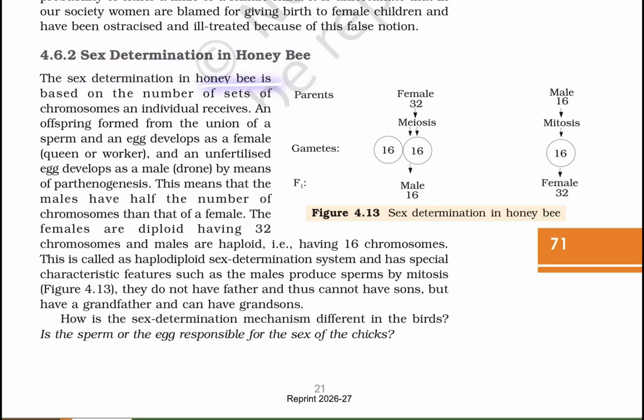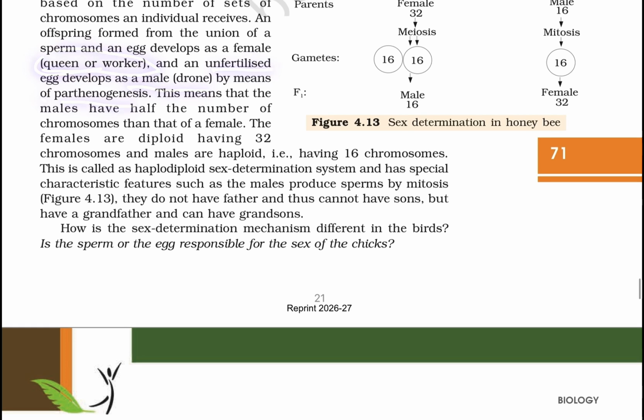Sex determination in honeybee. Sex determination in honeybees is based on the number of sets of chromosomes an individual receives. An offspring formed from the union of a sperm and an egg develops as a female, queen or worker, and unfertilized eggs develop as male drones by means of parthenogenesis.